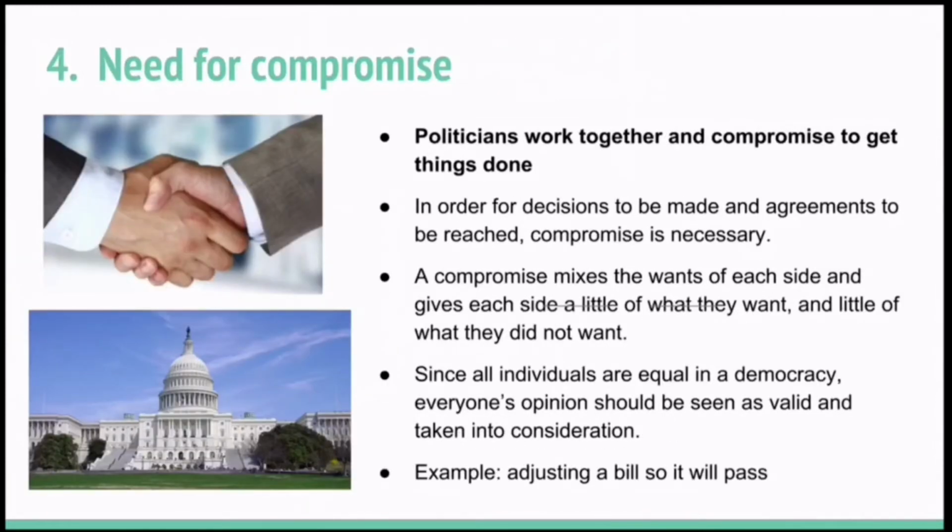Need for compromise. Politicians work together and compromise to get things done. In order for decisions to be made and agreements to be reached, compromise is necessary. A compromise mixes the wants of each side and gives each side a little of what they want and a little of what they do not want. Since all individuals are equal in a democracy, everyone's opinion should be seen as valid and taken into consideration. For example, adjusting a bill so that it will pass and both sides will agree on it.